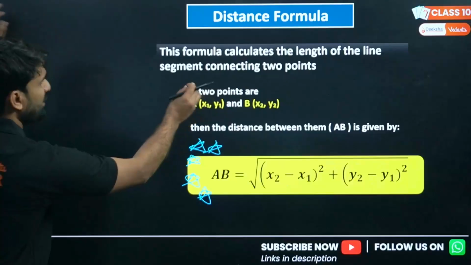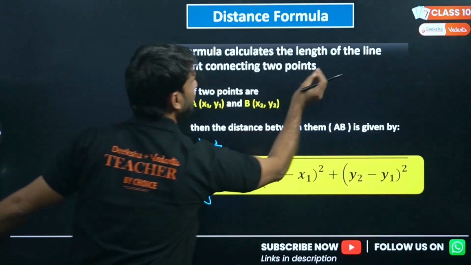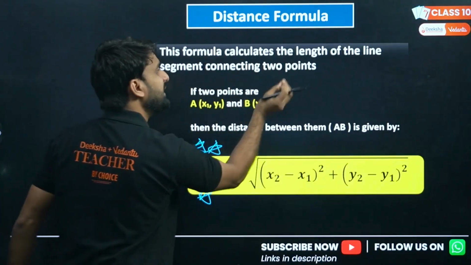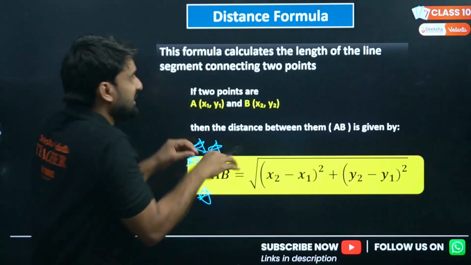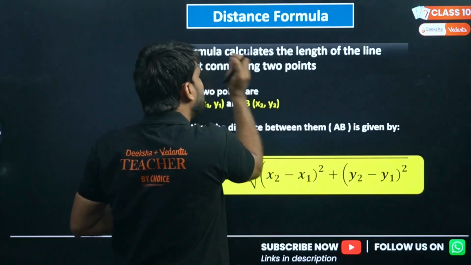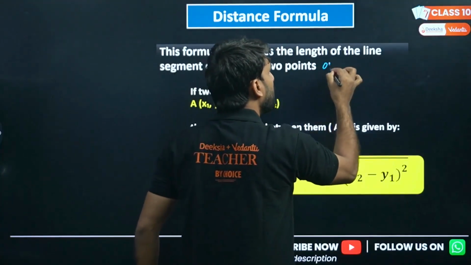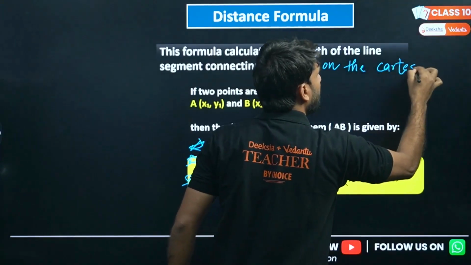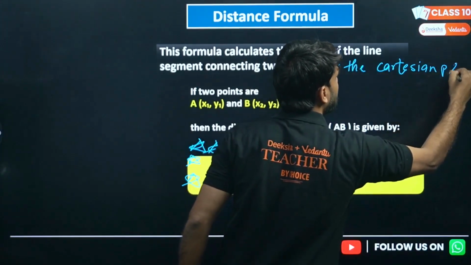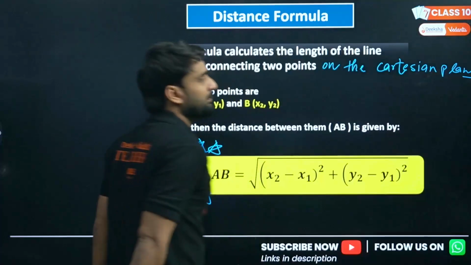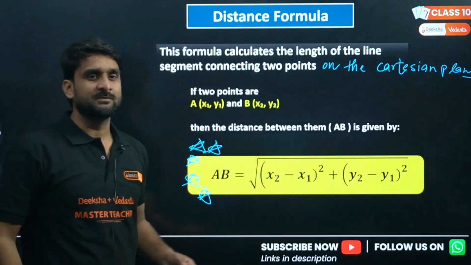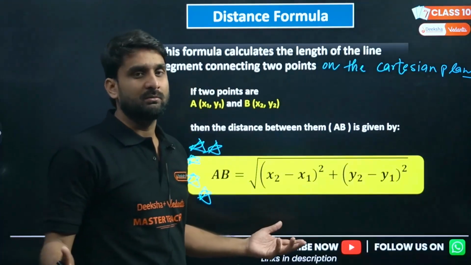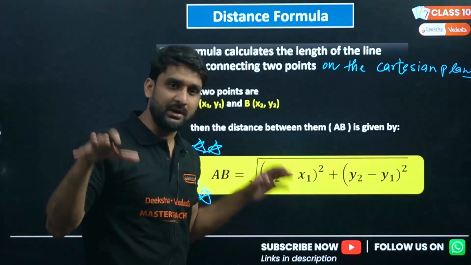This formula calculates the length of the line segment connecting 2 points on the Cartesian plane. Yes, I can complete it, because the distance between 2 points can be anywhere, but here in this chapter, we are talking about the Cartesian plane.